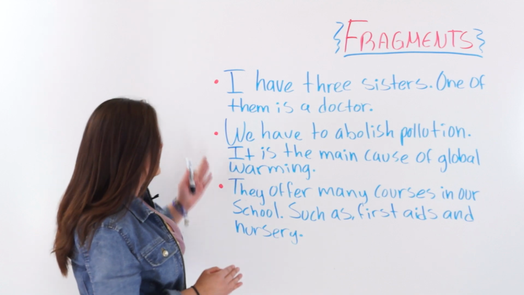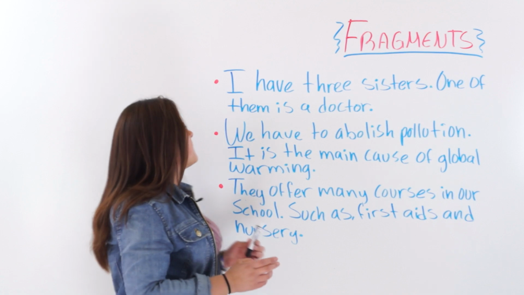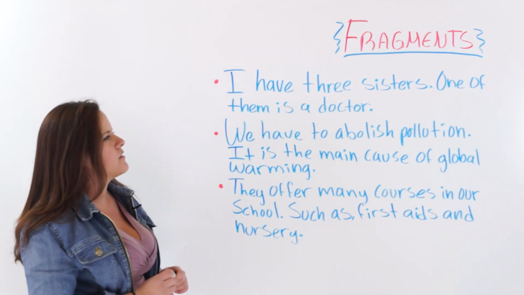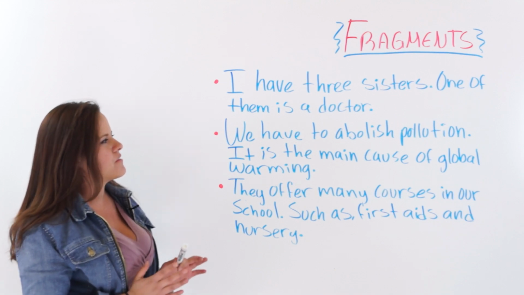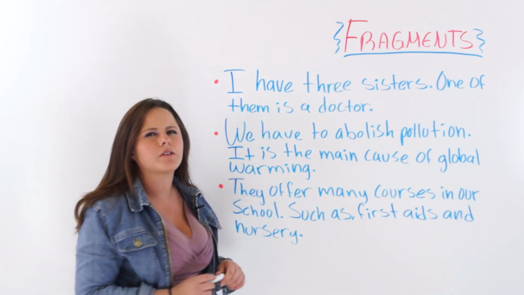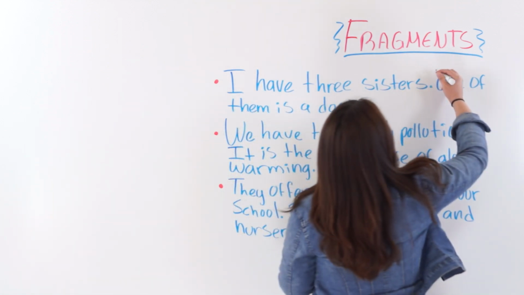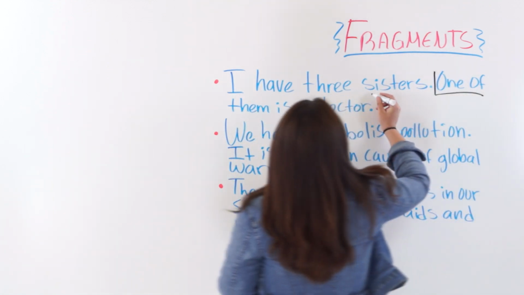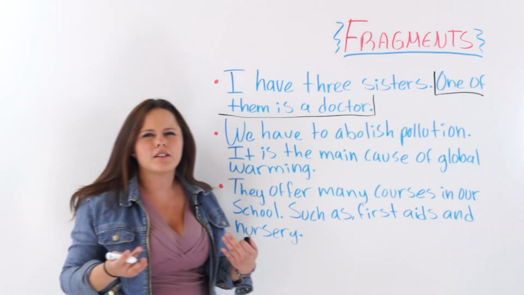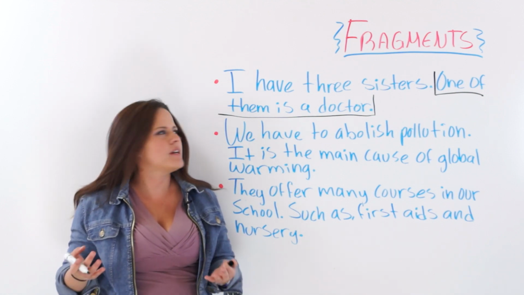I have 3 examples here on the board, and I will be explaining them to you one by one, all right? The first one says, I have 3 sisters. One of them is a doctor. I have 3 sisters, period. New sentence. One of them is a doctor, period. The fragment of this sentence would be, one of them is a doctor. Because as you can see, it is a dependent clause acting as a whole sentence. So it does not make sense.